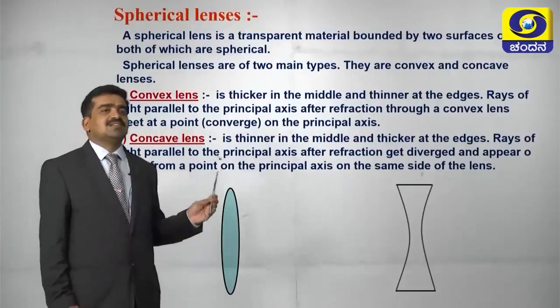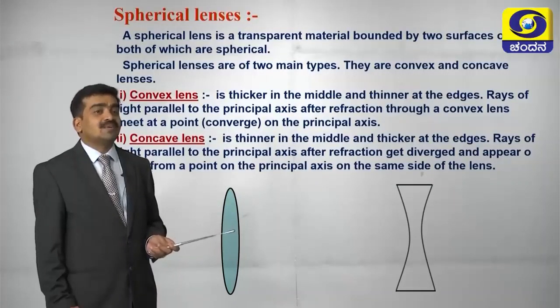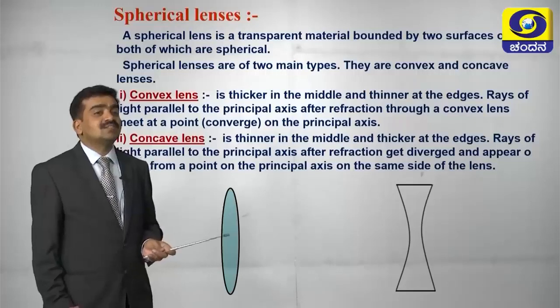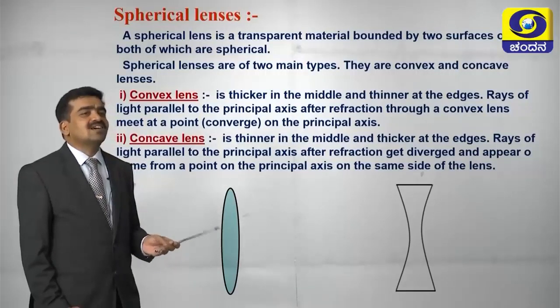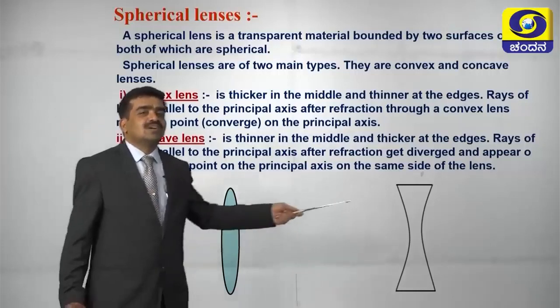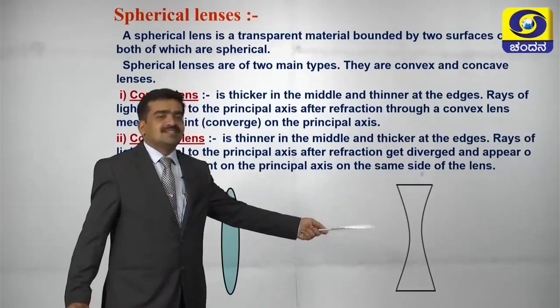Let us come to spherical lenses. You know that a lens is a part of a sphere, a transparent material which has at least one curved surface. Here, if the curved surface is like this, it will be a convex lens. If the curved surface is like this, it will be a concave lens.